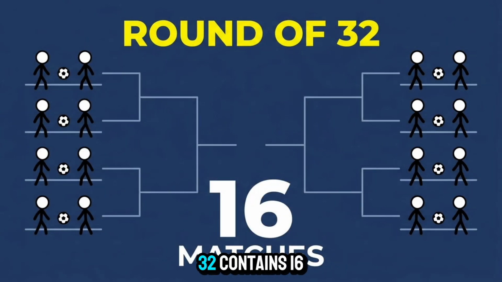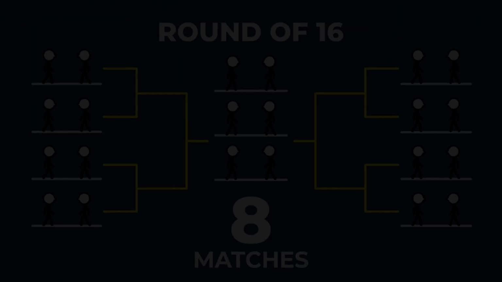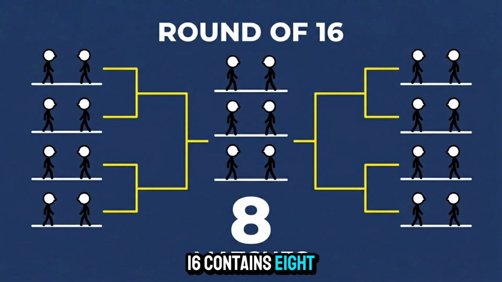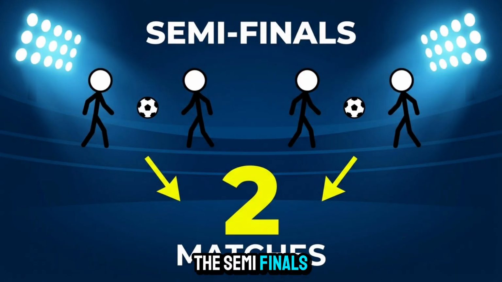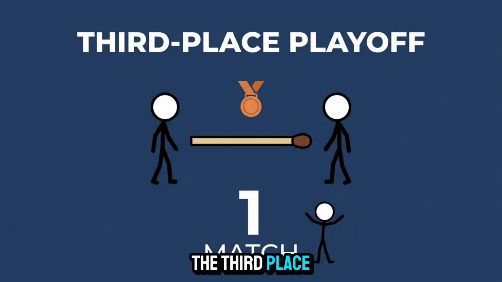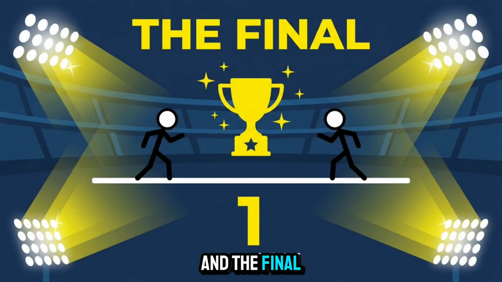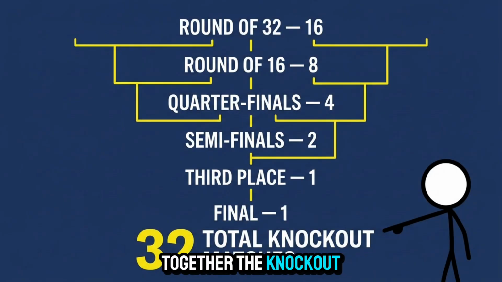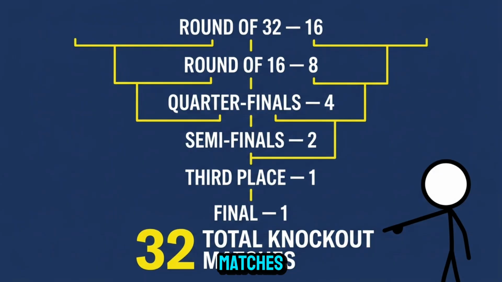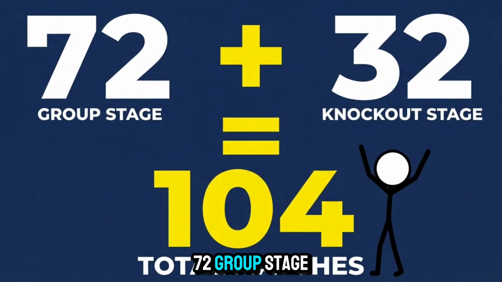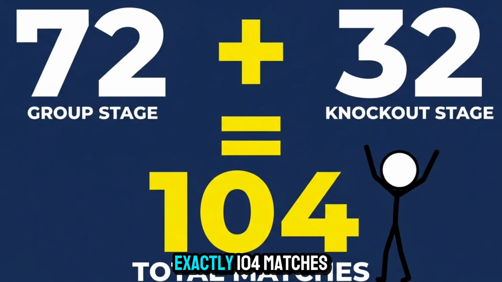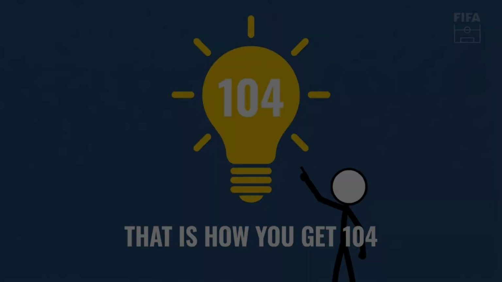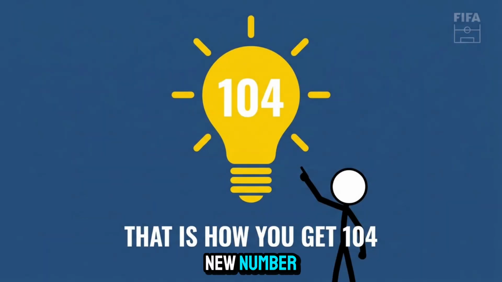The round of 32 contains 16 matches. The round of 16 contains 8 matches. The quarterfinals contain 4 matches. The semifinals contain 2 matches. The third-place playoff adds 1 match. And the final adds 1 more. Together, the knockout stage contains 32 matches. When you combine 72 group stage matches with 32 knockout matches, the total reaches exactly 104 matches. That's how FIFA arrived at the new number.